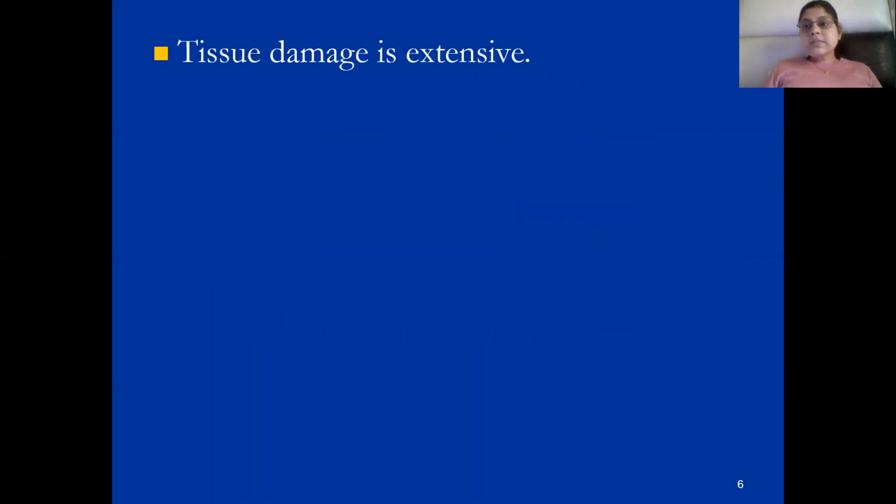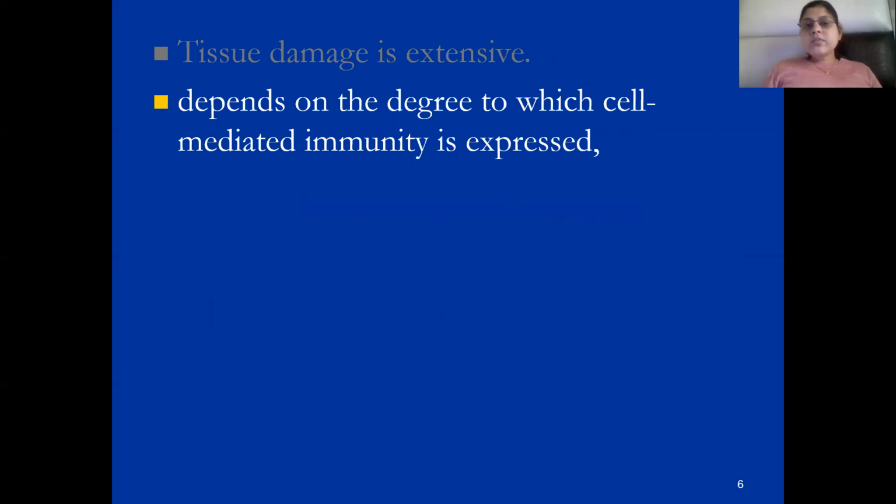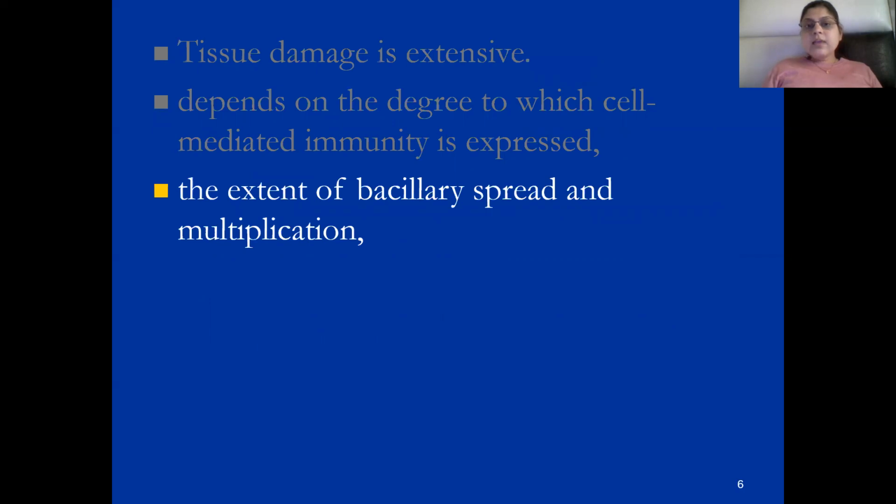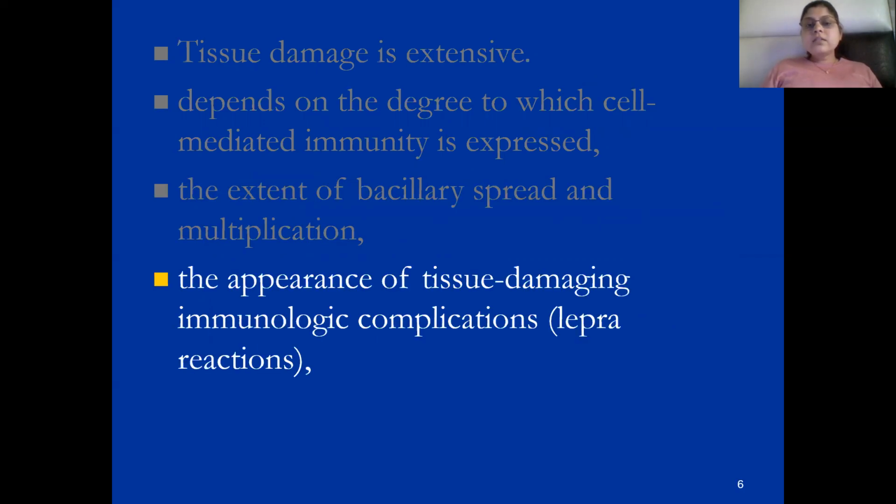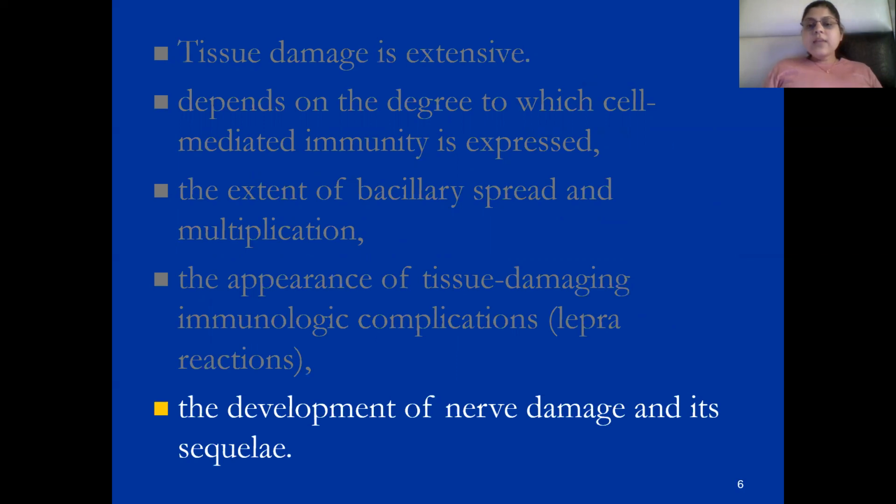Tissue damage in leprosy depends on the degree to which cell-mediated immunity is expressed. In leprosy, cell-mediated immunity gets suppressed, bacillary spread is increased, there is multiplication of bacilli, and there is tissue damage. Lepra reactions are seen, involving type 4 hypersensitivity reactions and type 3 humoral antibody reactions, affecting cell-mediated and humoral immunity. Nerve damage is there, and other complications can occur.